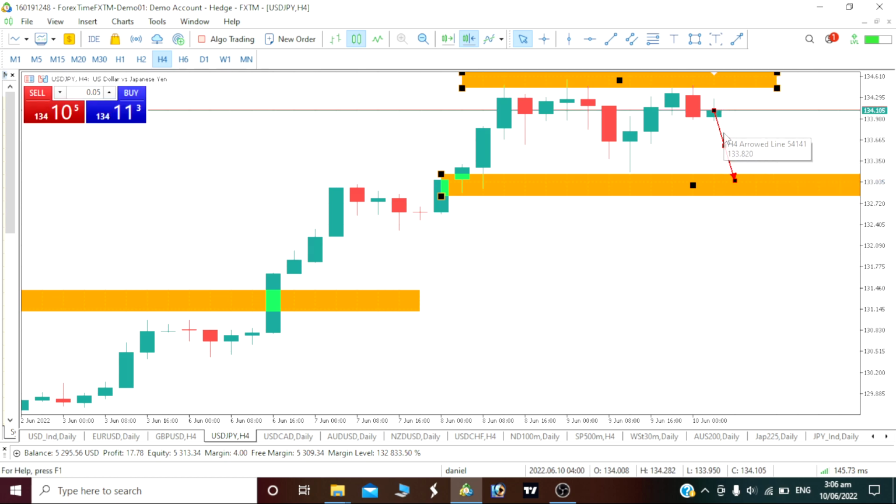So for today on our USDJPY, we're actually going bearish.